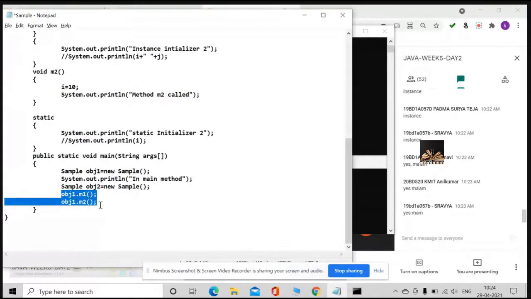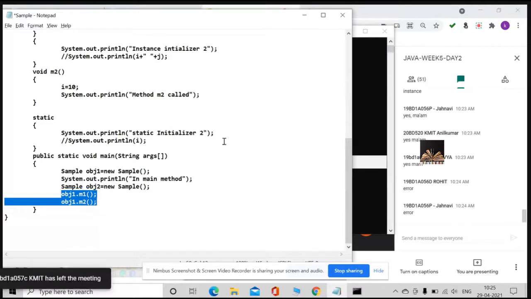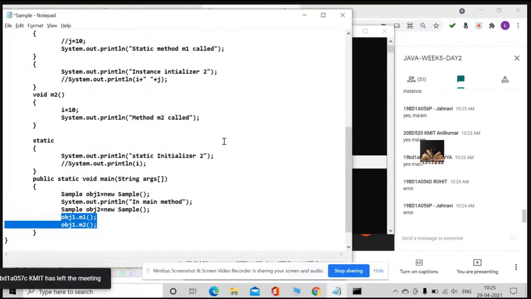So what's your guess? Error or output? What's the error, Mr. Rohit? Would the error be at M1 or M2?